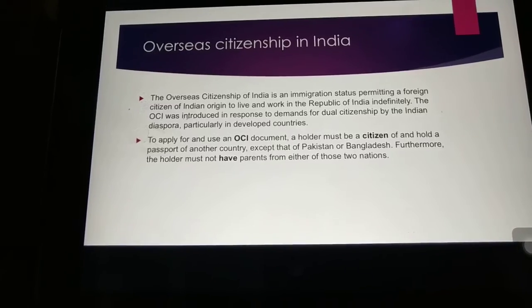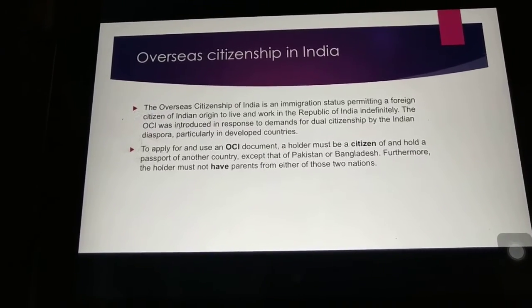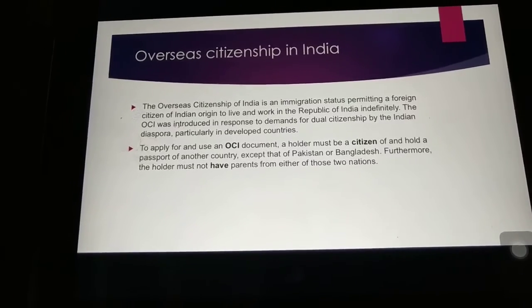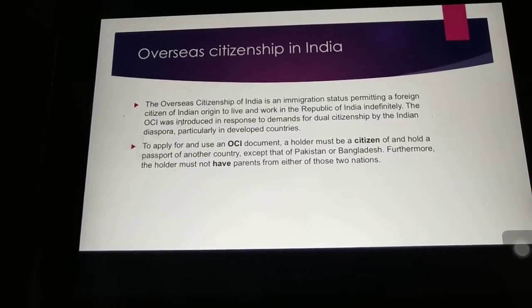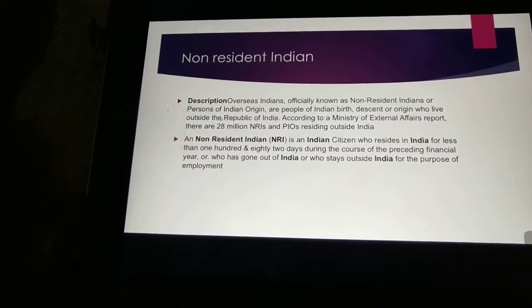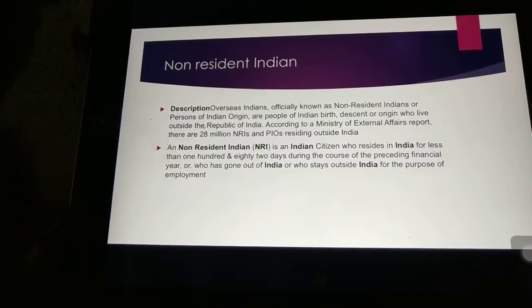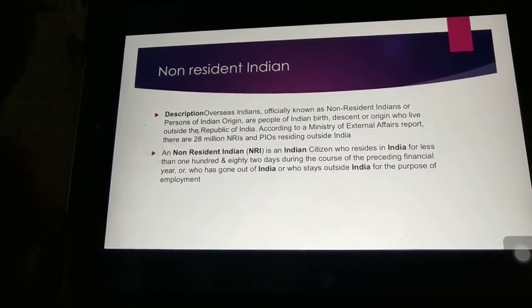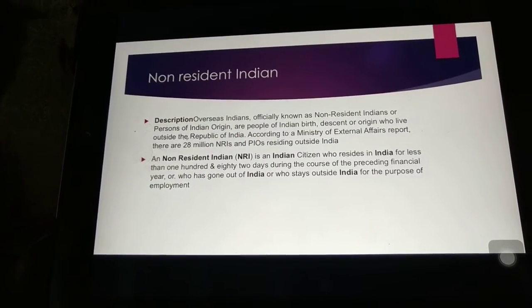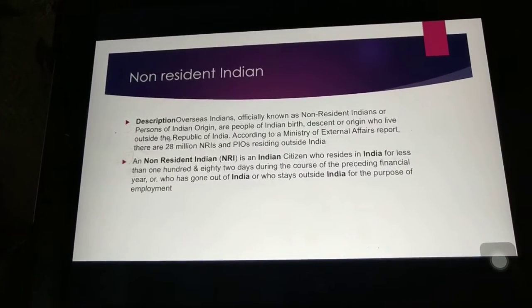The OCI was introduced in response to the demand for dual citizenship by the Indian diaspora, particularly in the developed countries. Non-resident Indian means a person of Indian origin, or people born in India, who live outside the Republic of India.